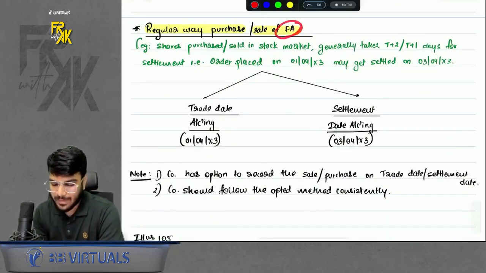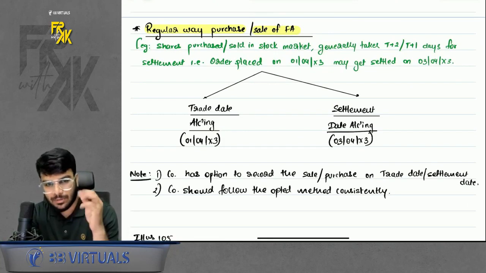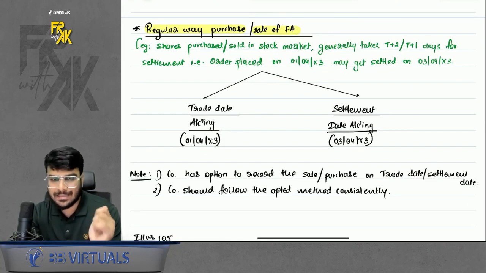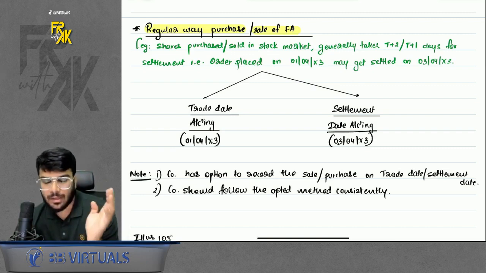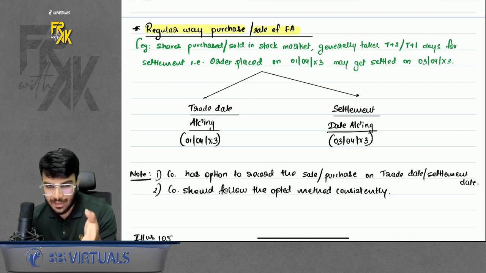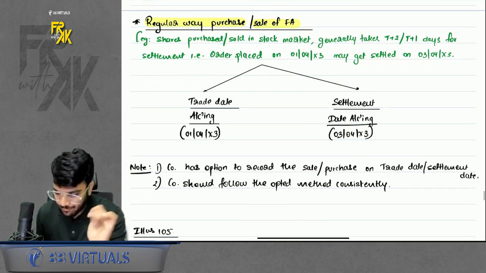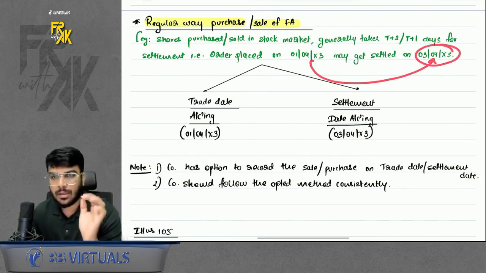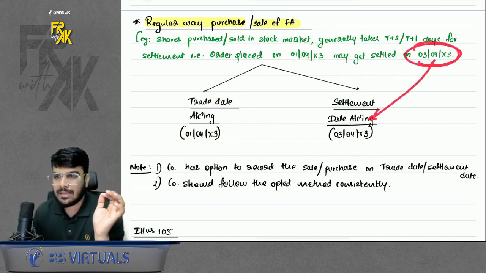Just remember that whenever you purchase any shares from stock market, the delivery of shares in your demat account does not happen on the day you place the order. It takes T1 or T2 for settlement time, right? T1 means the day you place the trade plus 1 more day it will take to get credited into a demat account, or T2 means the day you place the trade plus another 2 days. So now let's say, for example, you place the order on 1st April and it got settled on 3rd April. So this 1st April is known as the trade date. This 3rd April is known as the settlement date.